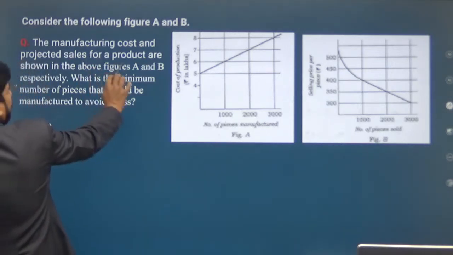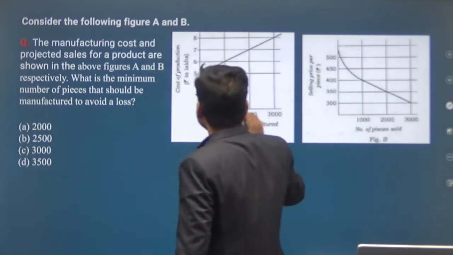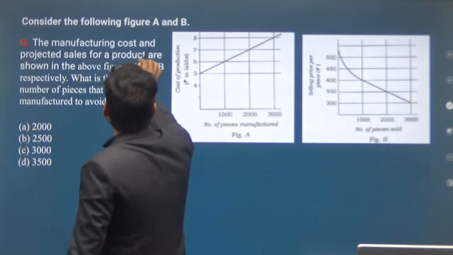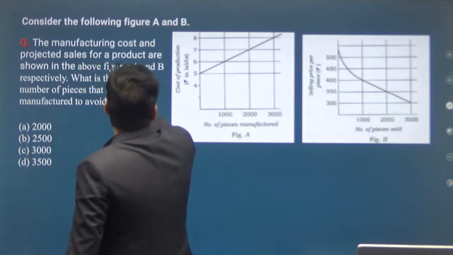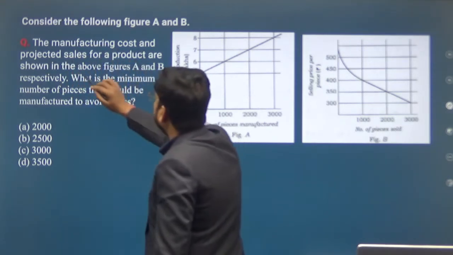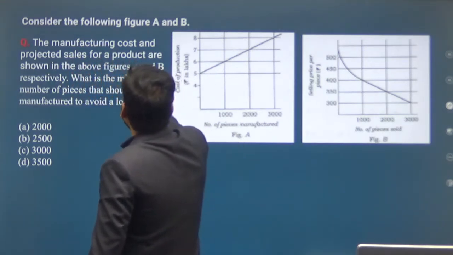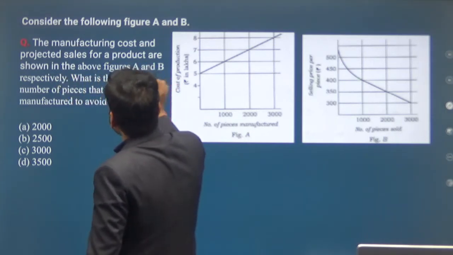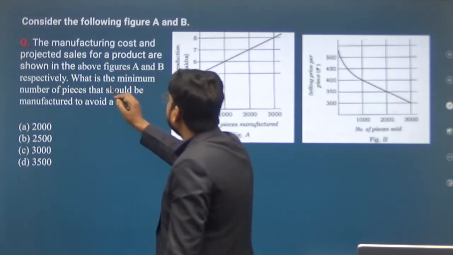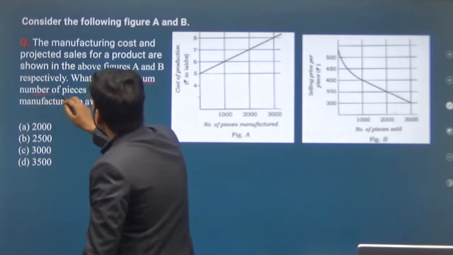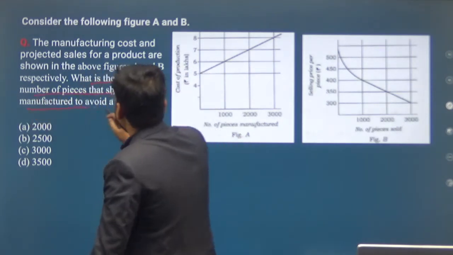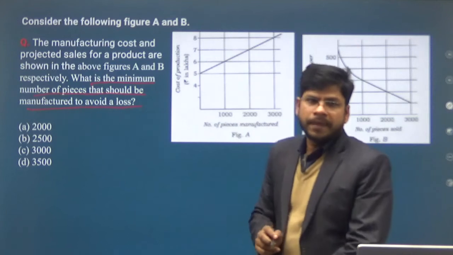Now this is the figure. The manufacturing cost and projected sale for a product are shown in the above figure A and B respectively. What is the minimum number of pieces that should be manufactured to avoid the loss?